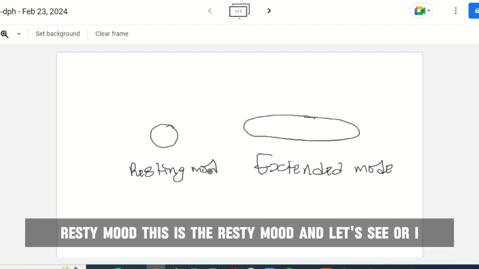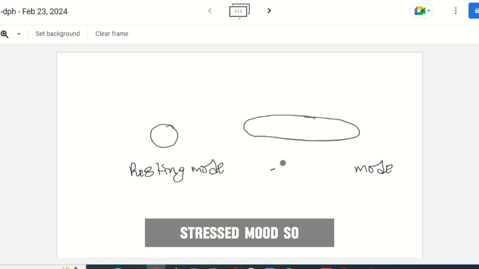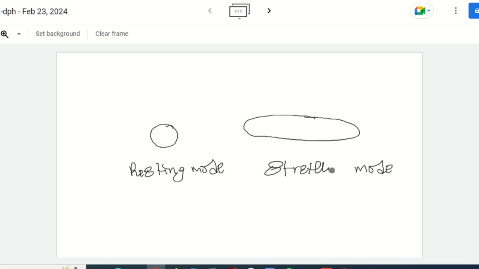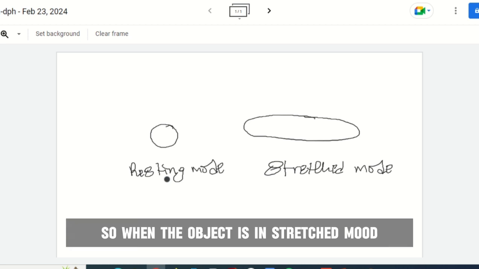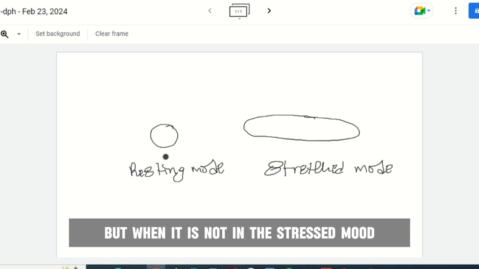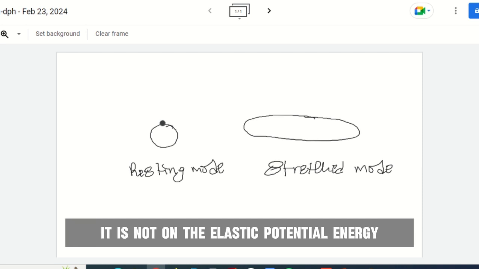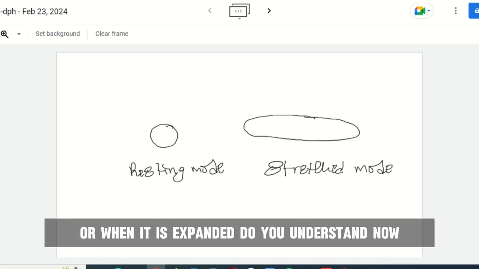This is the resting mode, and let's call this the stressed mode. So an object is not under elastic potential energy until it is stressed. When the object is in stressed mode, then it is under elastic potential energy. But when it is in the resting mode, it is not under elastic potential energy. So it is the energy that an object has when it is stressed or when it is expanded.